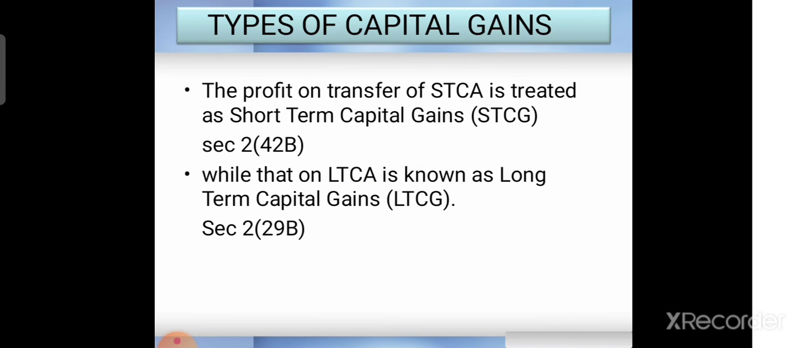Now, types of capital gains. The profit on transfer of a short-term capital asset, STCA, is treated as short-term capital gain, as defined in section 2 subsection 42B of the Indian Income Tax Act. Similarly, the profit on transfer of a long-term capital asset is known as long-term capital gain.